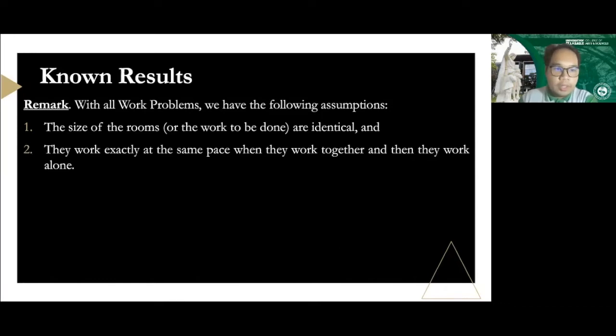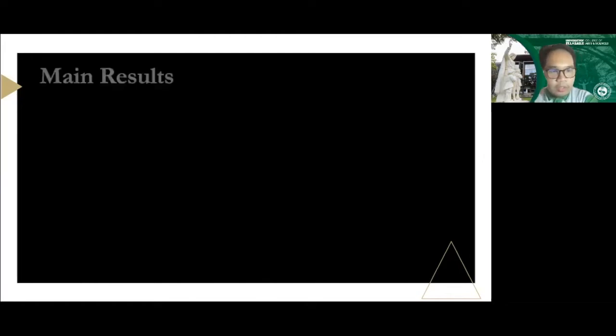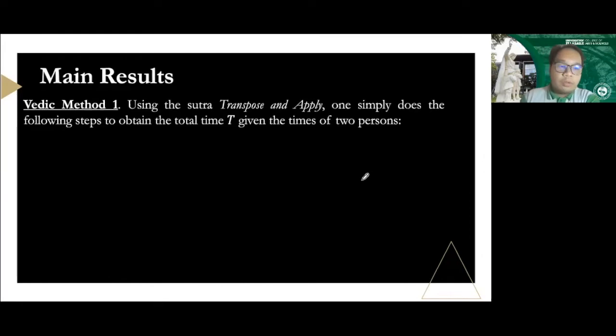Those are our assumptions. The main results are now making use of Vedic techniques or Vedic methods. If you're going to remember, we have three steps in the routine method. In the Vedic method, using the sutra transpose and apply, one simply does the following steps to obtain the total time big T, given the times of the two persons. So in the known results, we need to isolate x. We need to have algebra and those sorts of things. So if you are a student who finds algebra a little bit painful in the mind, you will really have a lot of time to work on that.